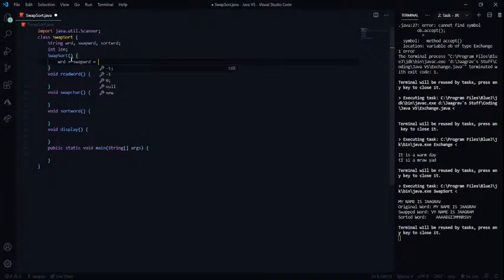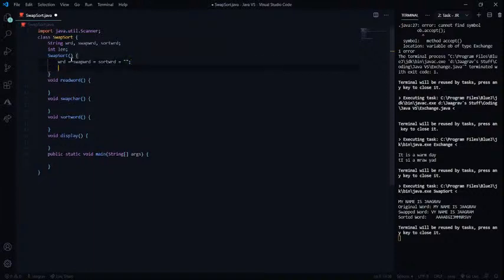Swap word equals to sort word equals to nothing, and then len equals to 0. All right, and now what I can do is read the question once more.